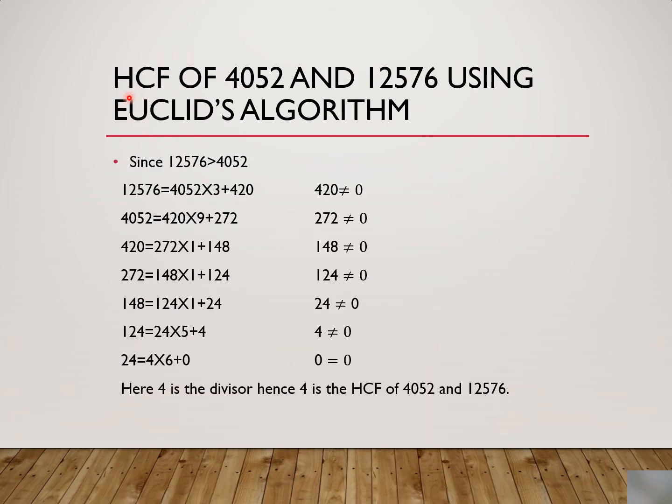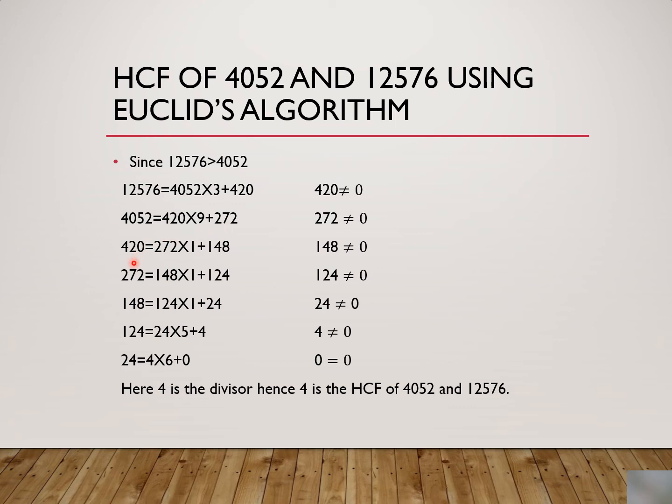We are going to apply Euclid's algorithm to find out the HCF of 4052 and 12576. According to Euclid's algorithm, since 12576 is greater than 4052, 12576 is equal to 4052 into 3 plus remainder 420, which is not equal to 0. So we'll take the last divisor, which is 4052, equal to 420 into 9 plus 272. Here again the remainder is not 0.